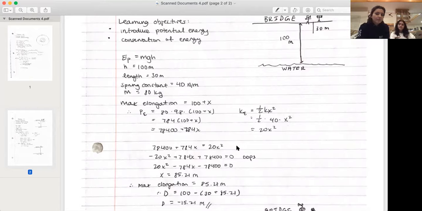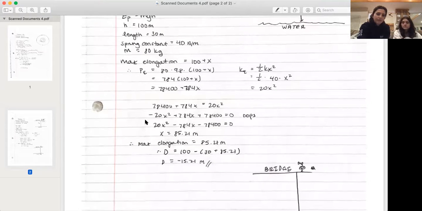Then I put them equal to each other because of conservation. The potential energy is going to be equal to the maximum energy, or together they're going to equal 0. So this is our equation, and since we have a square, I wrote it this way. Just disregard this line. We need to use the quadratic formula because we have an x squared and an x and a constant, all equal to 0. If we use the quadratic formula, we find that x is equal to 85.21 meters. So, yay, we found x.